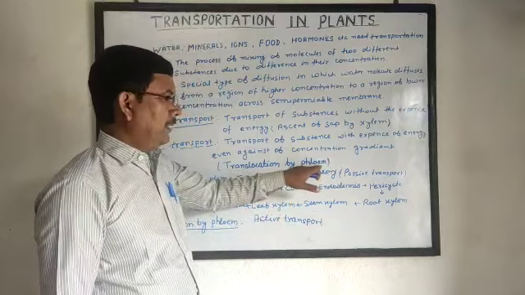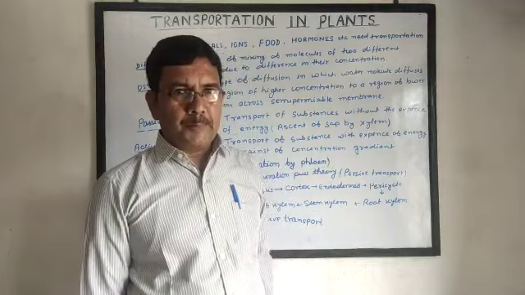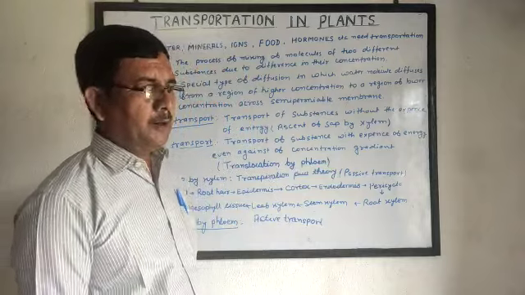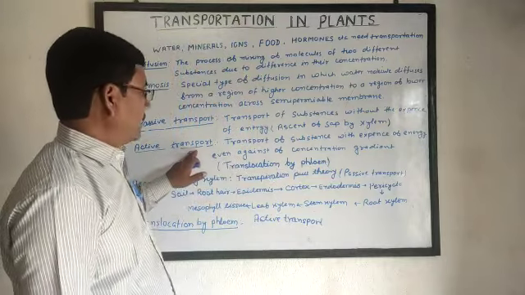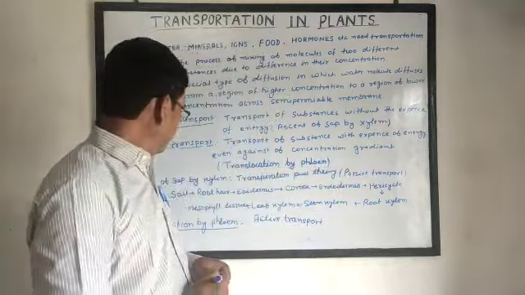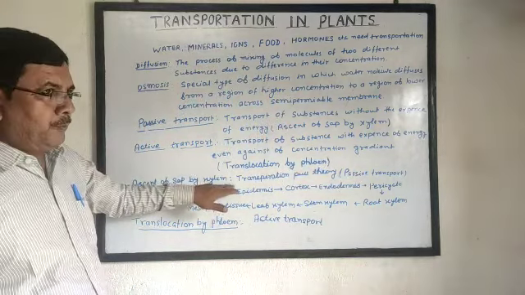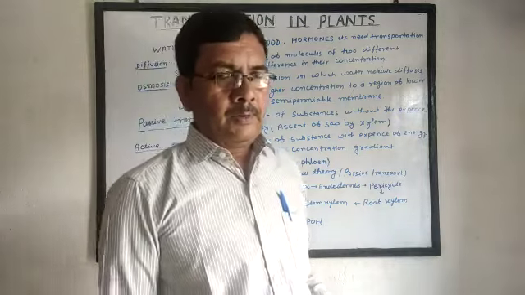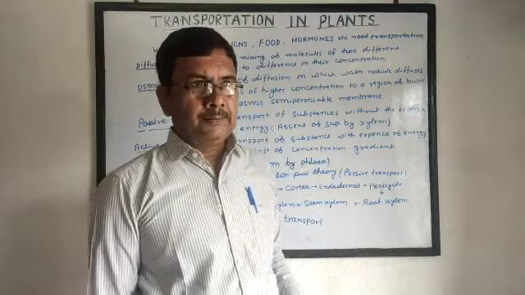Translocation by phloem, that means movement of food from leaf to all parts of the plant, or movement of ions, movement of large molecules, is called active transport, or it is also called facilitated transport. First, ascent of sap by xylem. We study ascent of sap by xylem, how these substances are transported.